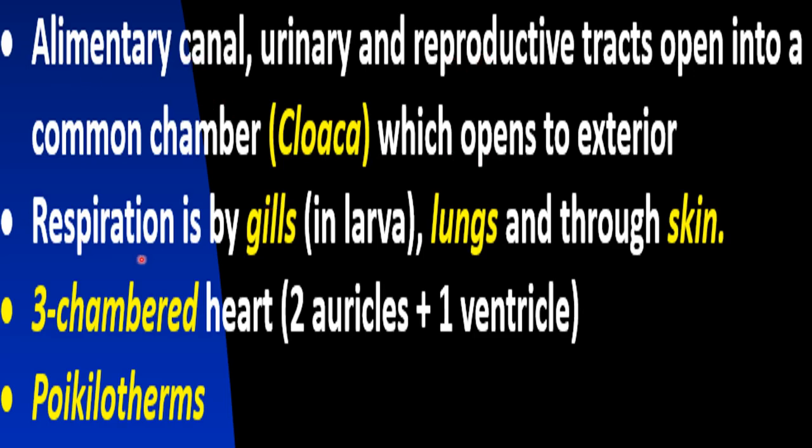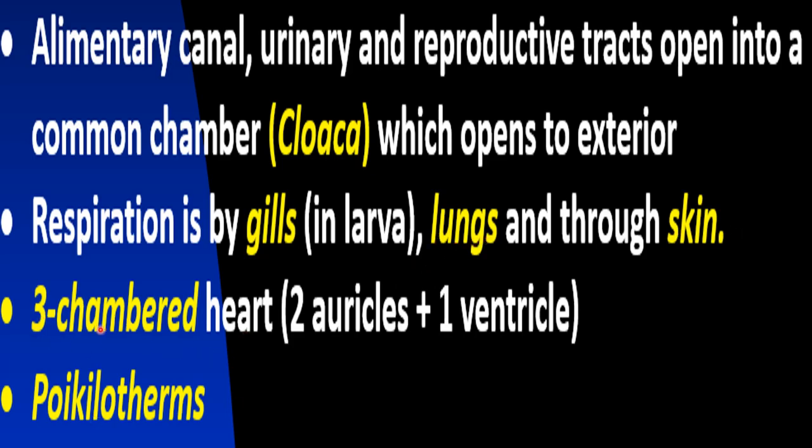Respiration is by gills in larva, because larvae are aquatic, so respiration occurs by gills. In aquatic forms respiration occurs by gills. And in the adult life, whenever they live on the land, respiration can take place through lungs and through skin.